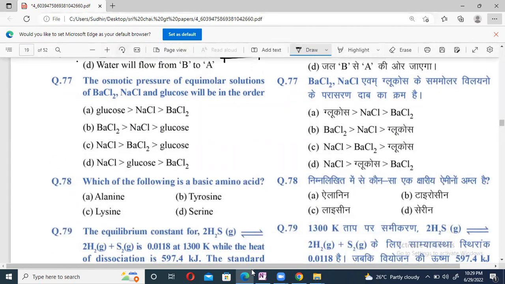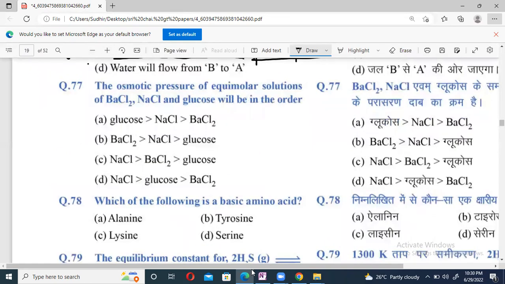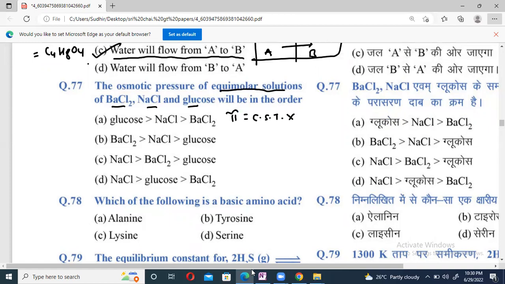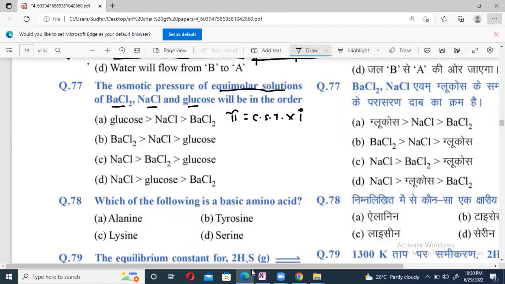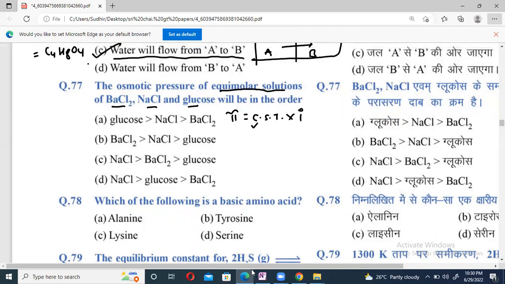Question number 77. The osmotic pressure of equimolar solutions of BaCl2, NaCl, glucose will be, but you know osmotic pressure pi is equal to C into S into T multiplied with Van't Hoff factor i. But equimolar means concentration is the same.